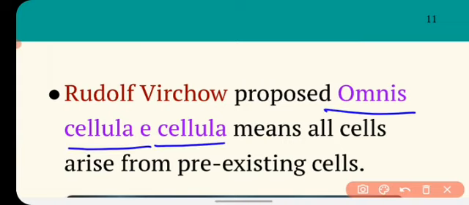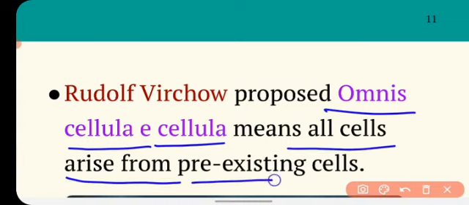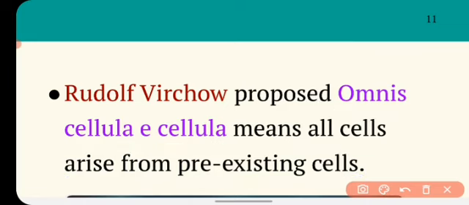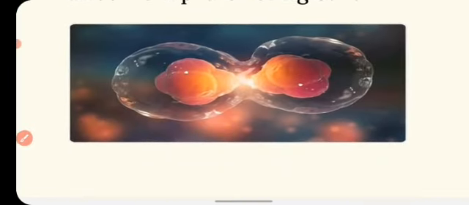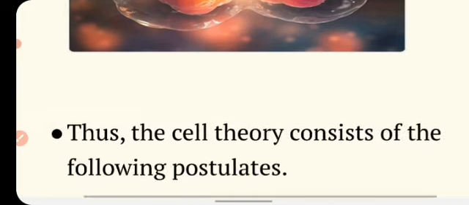What is the meaning of this sentence? It means that all cells arise from pre-existing cells. So he said that the new cell comes from the pre-existing cell.